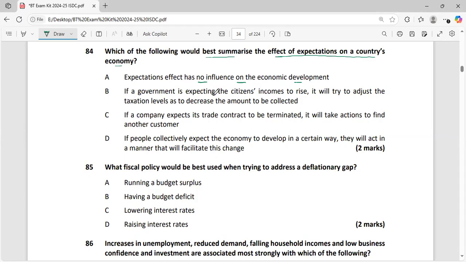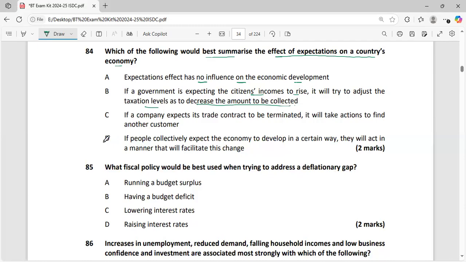If a government is expecting the citizens' income to rise, it will try to adjust the taxation level so as to decrease the amount to be collected. If a company expects its trade contract to be terminated, it will take actions to find other customers. If people collectively expect the economy to develop in a certain way, they will act in a manner that will facilitate this change. Which of the following would best summarize the effect of expectations on a country's economy?